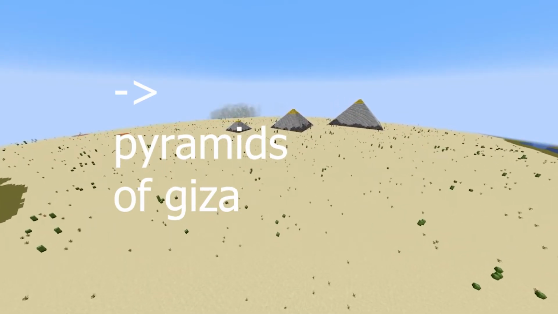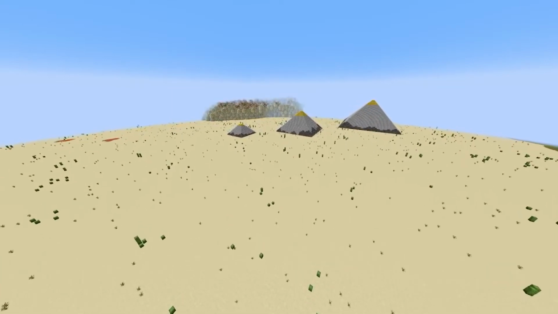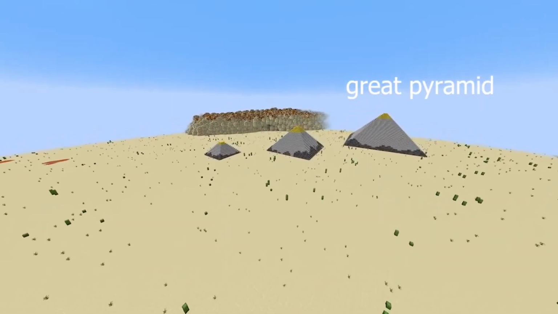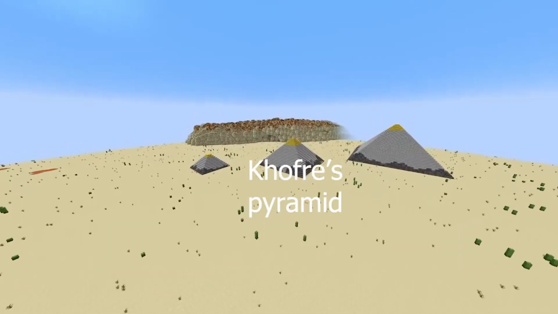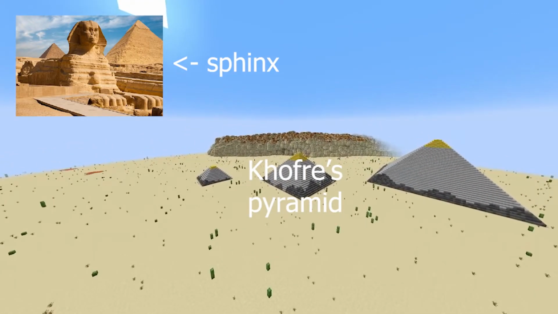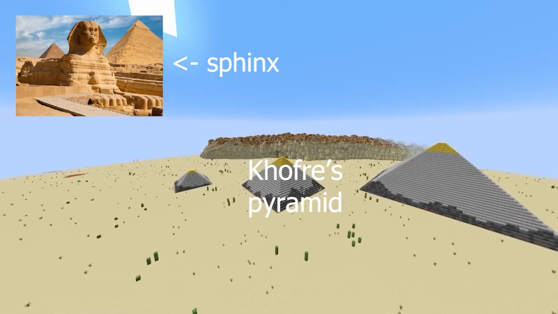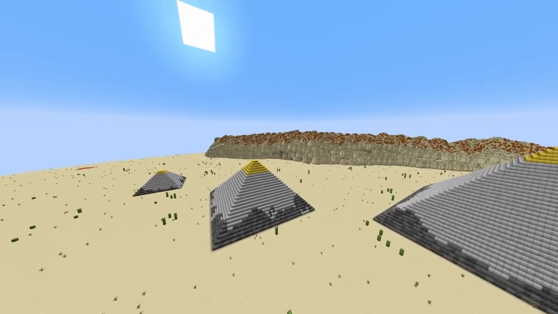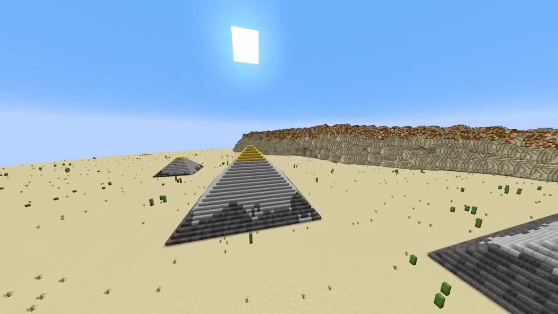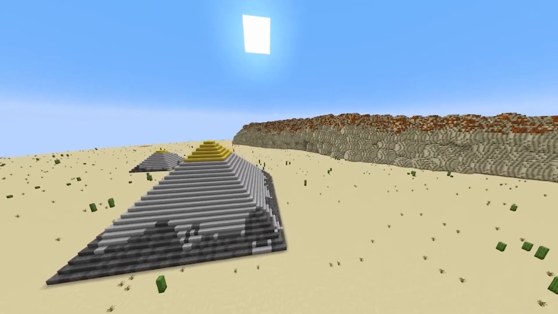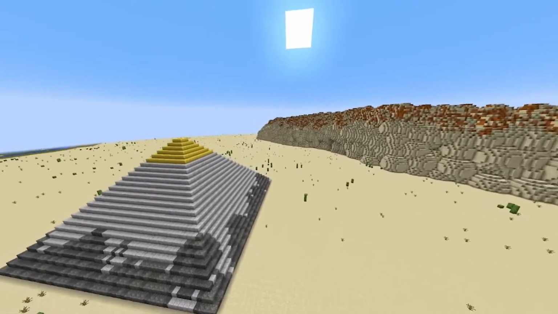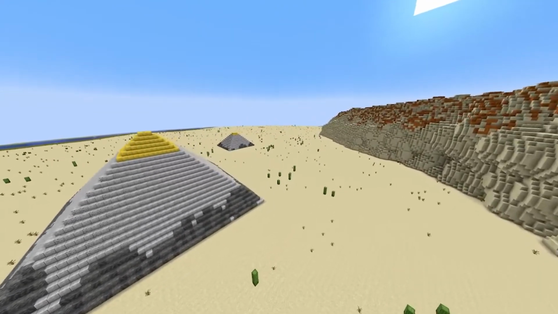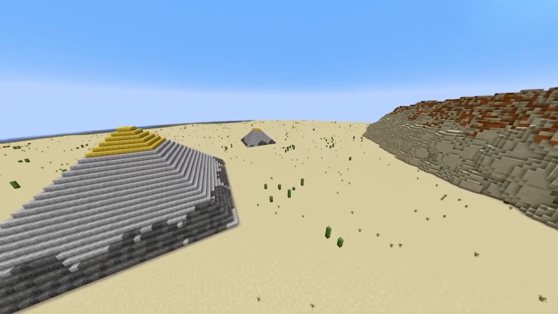The Step Pyramid was commissioned by King Djoser. The Great Pyramid of Giza, the most magnificent of all, by King Khufu. The second largest pyramid and the Sphinx were commissioned by King Khafre. Even though the ancient Egyptian civilization spanned over thousands of years and contained many different kingdoms and dynasties, if one could select one symbol to represent all of it, it would be the pyramids of Giza. It has stood through the test of time, weathered the conquest of many armies, floods, and plagues.